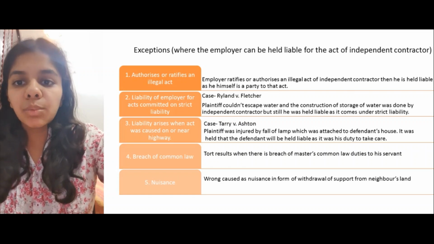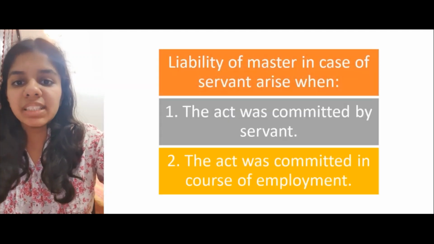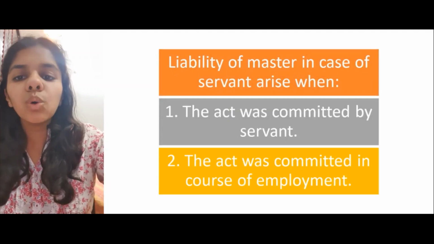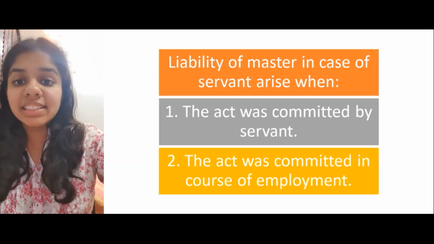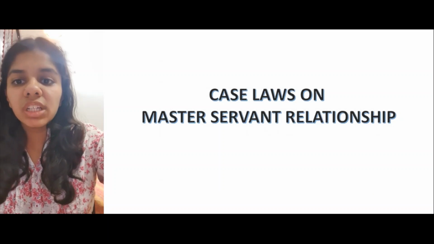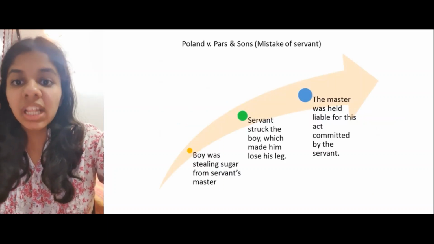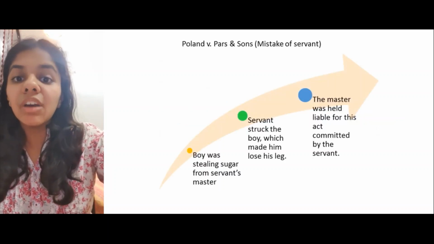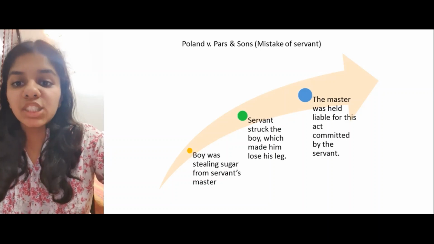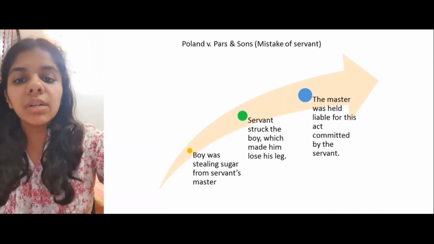Now we'll discuss the liability of the master in case of a master-servant relationship, which arises when the act was committed by a servant and the act was committed in the course of employment. A few case laws about the master-servant relationship are Poland versus Parr and Sons. This case is solely based on the mistake of a servant. Here, a boy was stealing sugar from the servant's master and the servant struck the boy, which made him lose his leg. The master was held liable for this act committed by the servant.